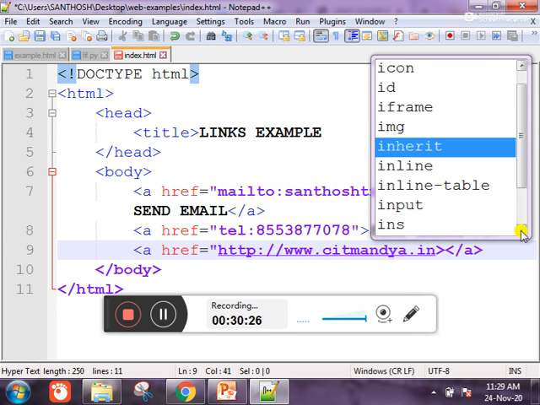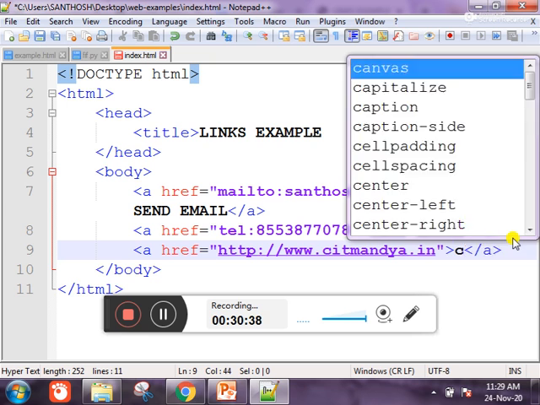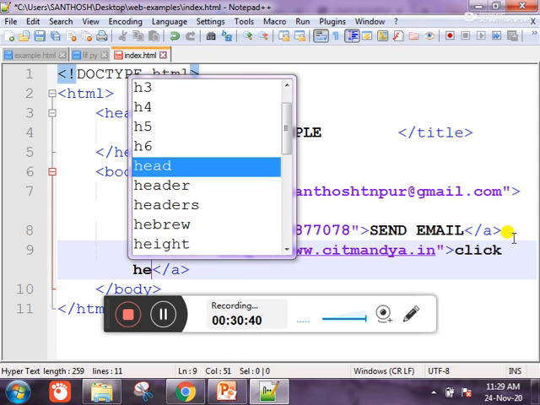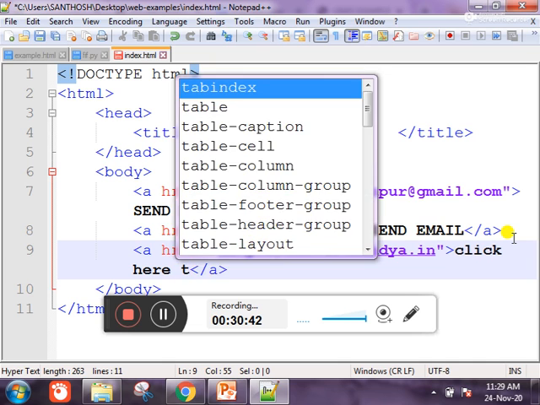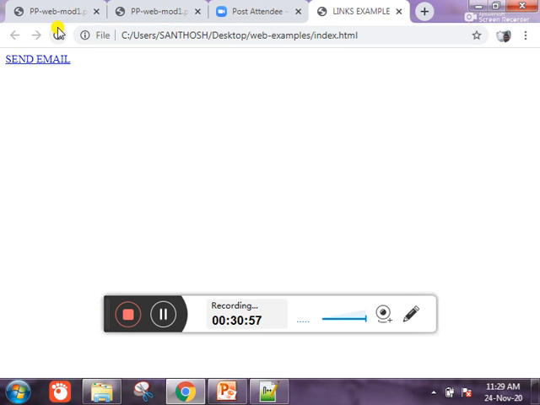CITmonday.in. Okay, click here to visit college website. Okay, here you can type a message. Okay, click here to visit college website. Okay, so now you save and then run it again, otherwise go here and then click. See here, see the difference.